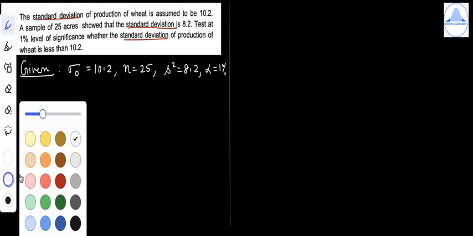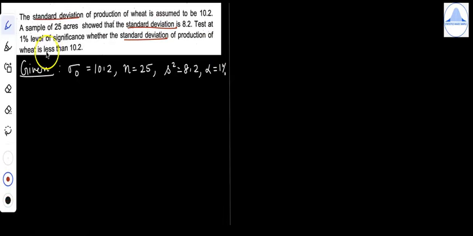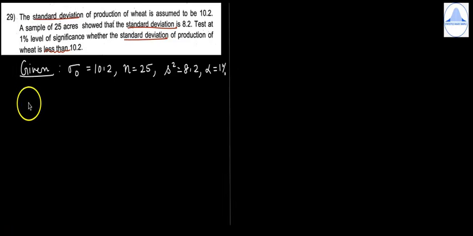A sample of 25 acres means n is 25, and the standard deviation of the sample is s equal to 8.2, and then they have mentioned that alpha is equal to 1%. Now in the question also observe that they have used the word less than. So less than will be considered when we write the alternative hypothesis. So let's now continue with the problem.